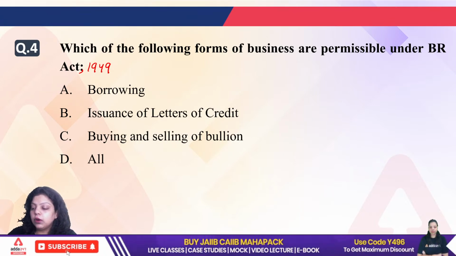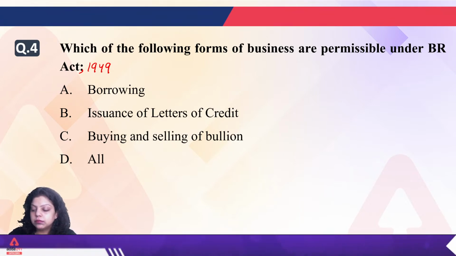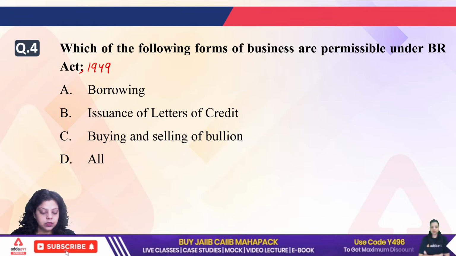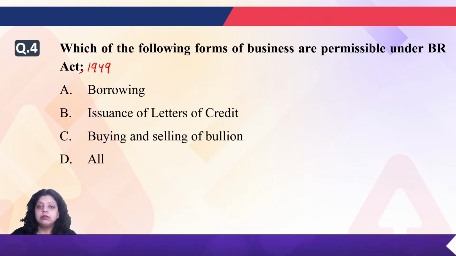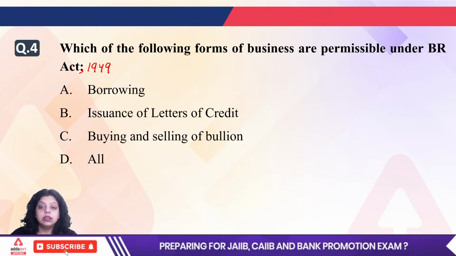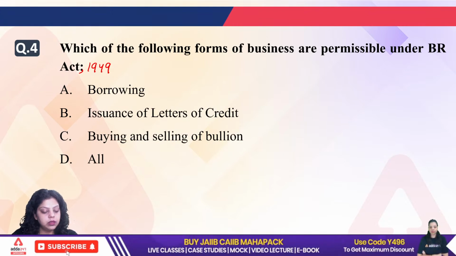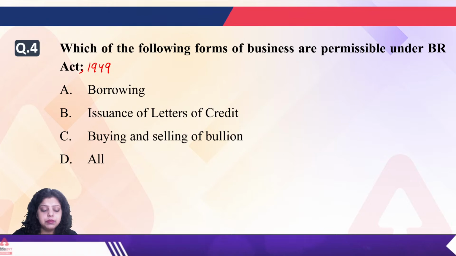Now, which of the following will be correct? A, B, C, or D? So, under the Banking Regulation Act, which of the following functions is allowed to banks to perform? Fourth is D, Devashish, Gaurav. Everyone is saying fourth is D.